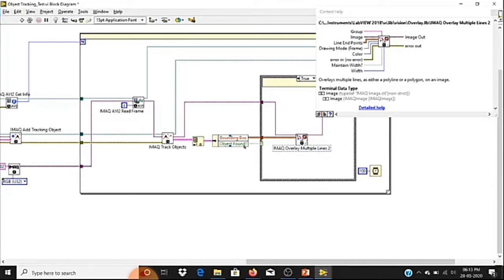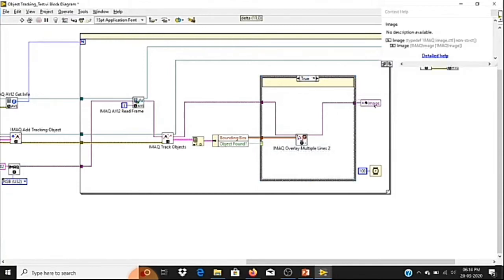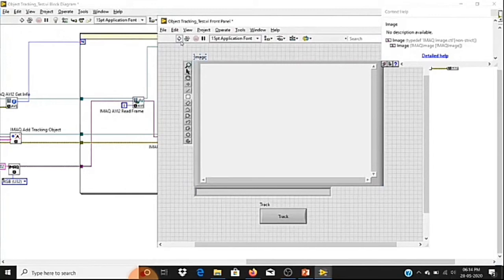So whenever the object is detected, its coordinates will be taken from this terminal, and using this function we are going to make a box overlay. Okay, so we'll see how this code is working. Let me go to the front panel and I'll run this one.